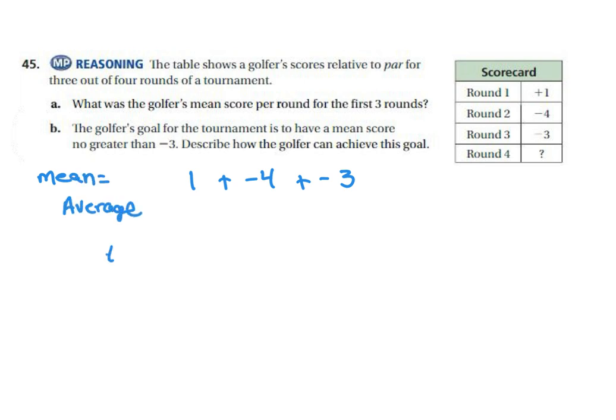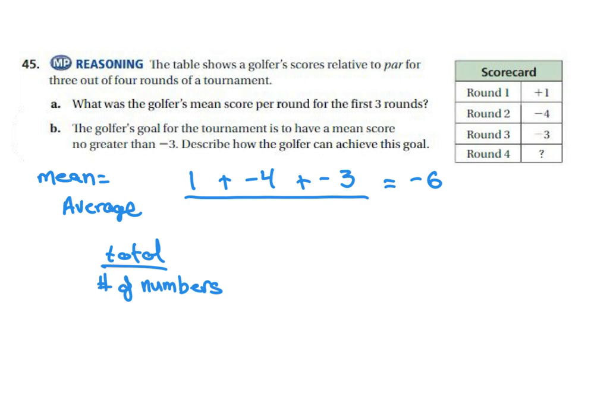And average is going to be the total divided by the number of numbers. So by adding all these together, we're going to get the total. 1 plus -4 is -3, and -3 plus -3 is -6. The total number of numbers we added was 1, 2, 3, because there were 3 rounds.